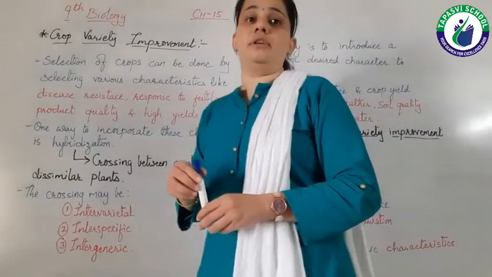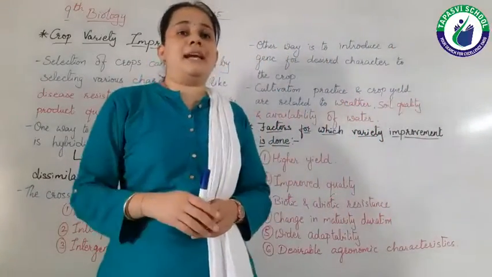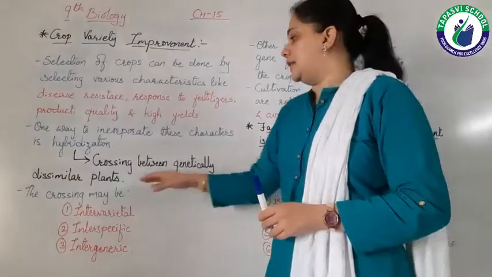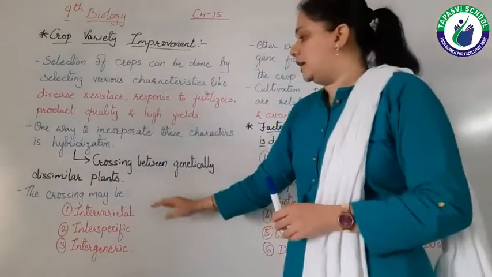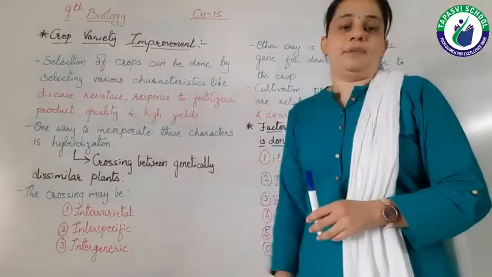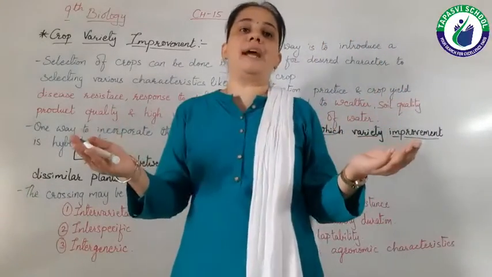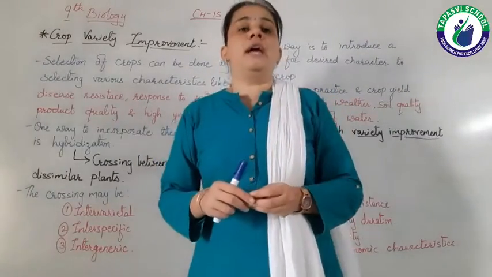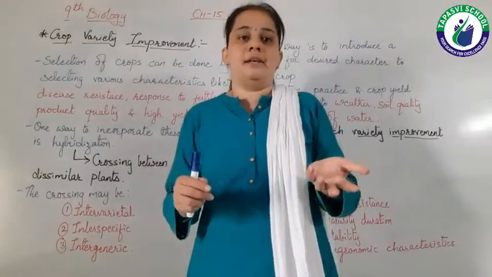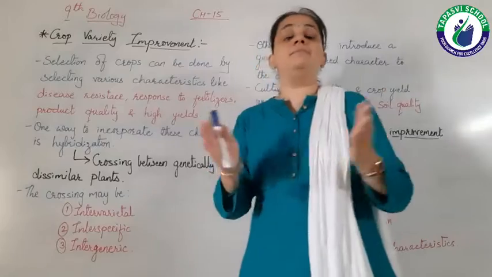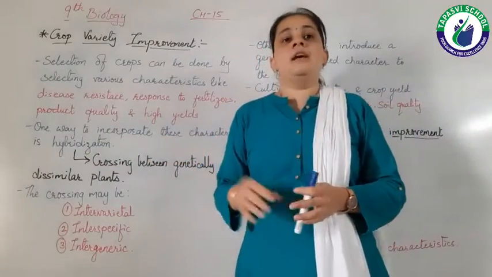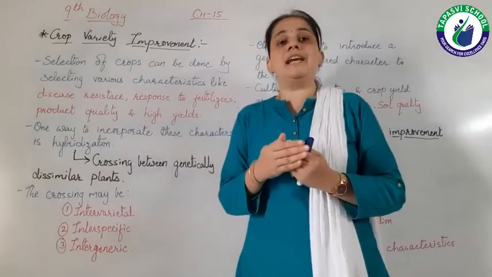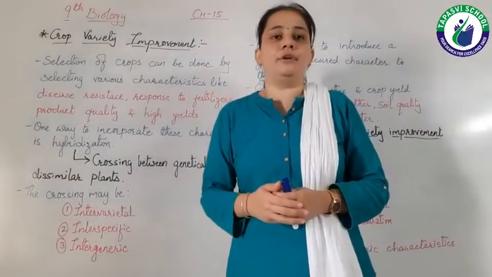This hybridization has three techniques, or we can say there are three types of hybridization. That is, a crossing may occur intervarietal. Intervarietal means between two varieties. We know that if we take any example of any food product, say for example rice, then we get rice in many varieties, right? So between two varieties this crossing occurs and we get another good variety of rice.